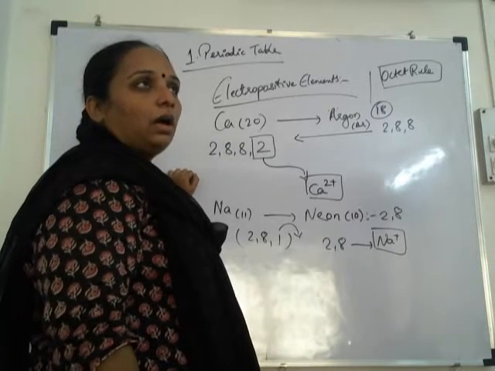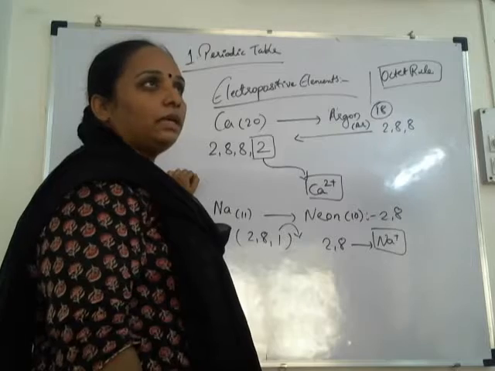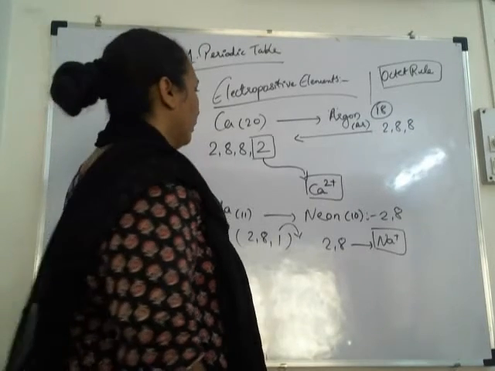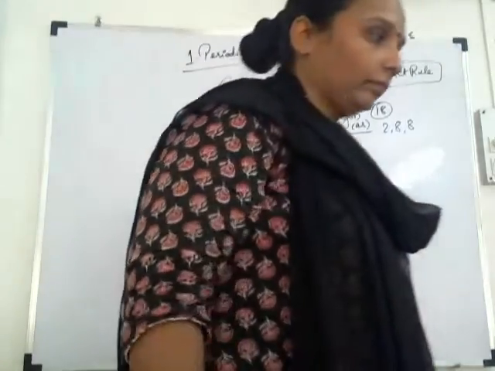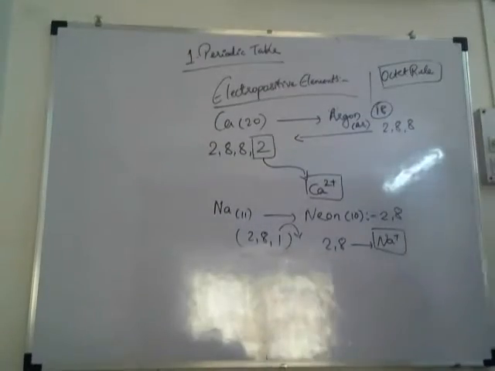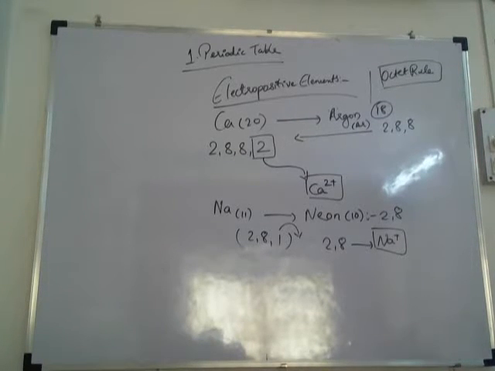Full stop. The elements in the periodic table attain stability according to the nearest noble gas.